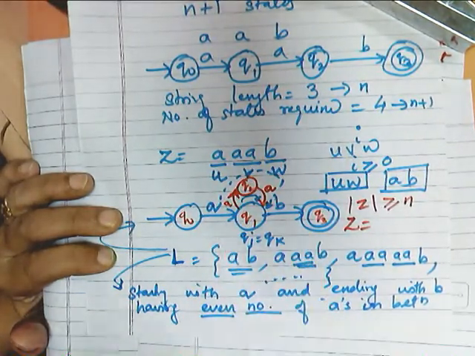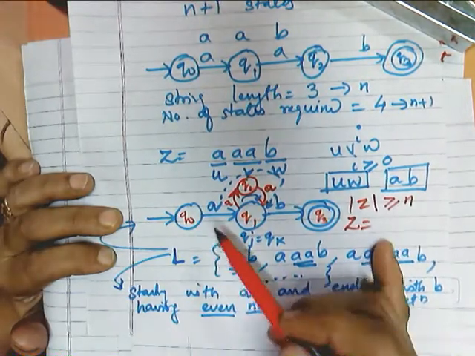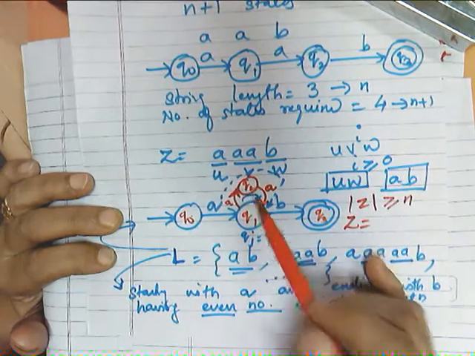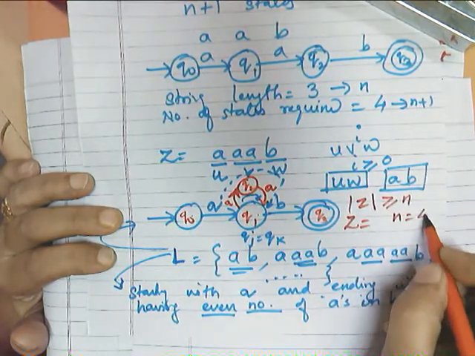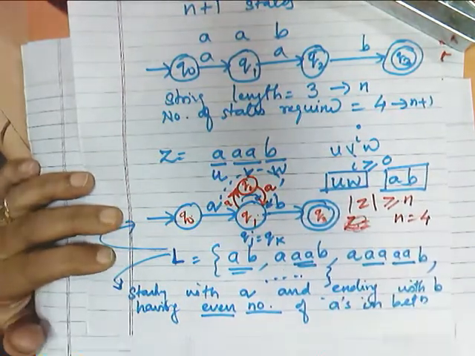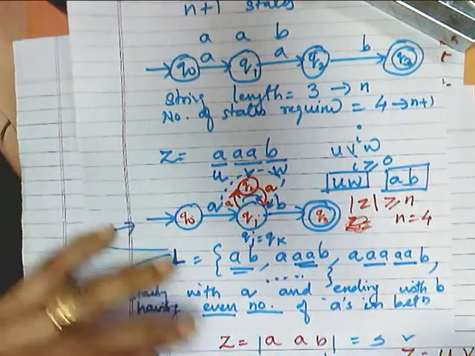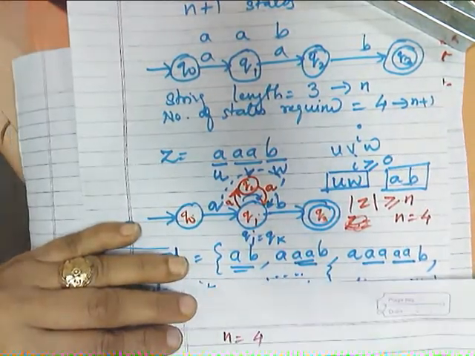How many states are there? It is not 3 states now, but 4 states: 1, 2, 3, 4. So its n is now 4. Now if we apply the pumping lemma, for this case n is equal to 4.